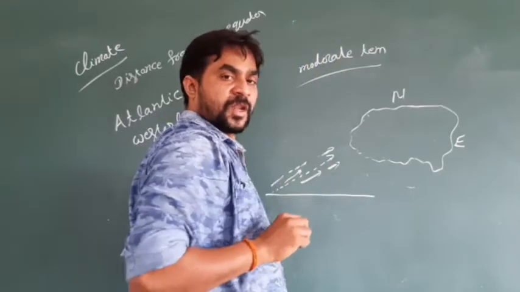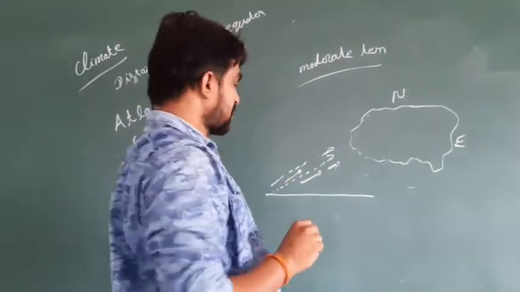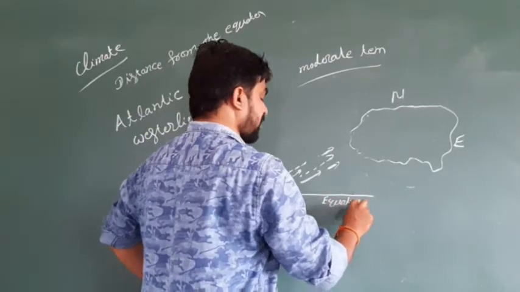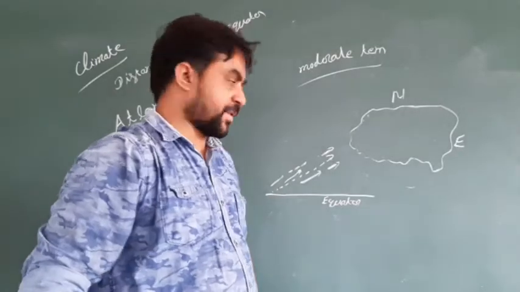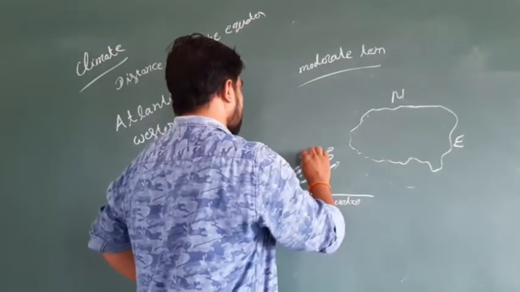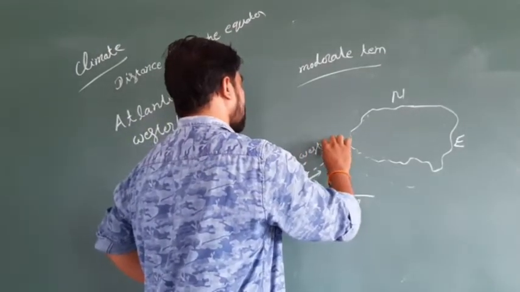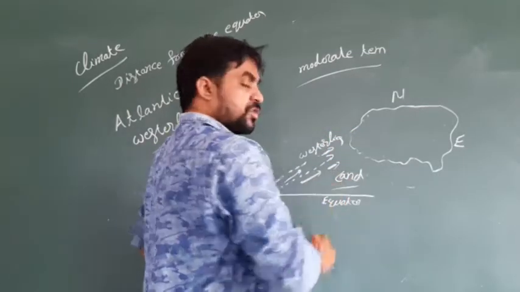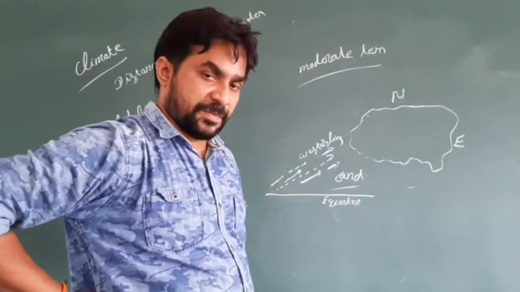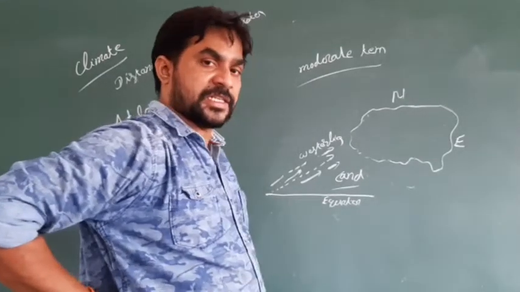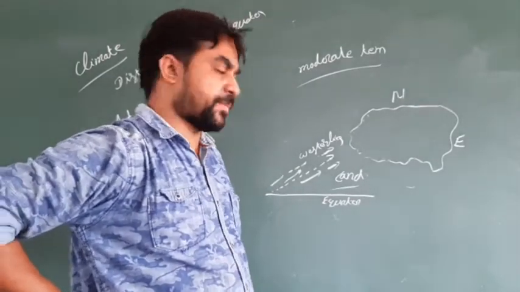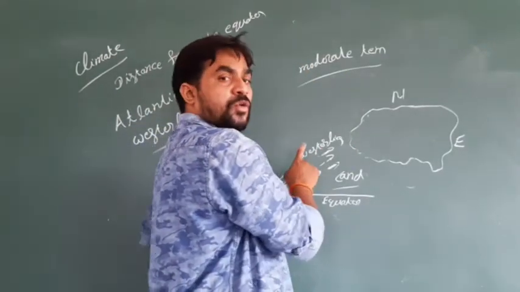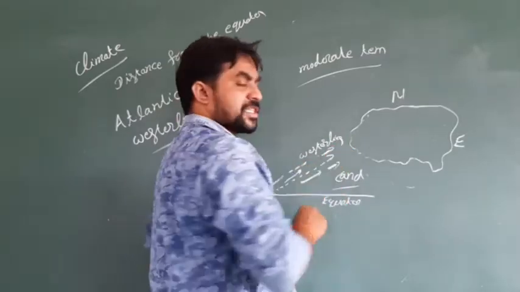The winds coming from the western side are coming from the equator. We know that in the region of the equator we have warm temperature. So these westerlies are warmer than the land. Compared with the land temperature, these westerlies have a warmer temperature. So these westerlies are bringing warmness to the western side of Europe.